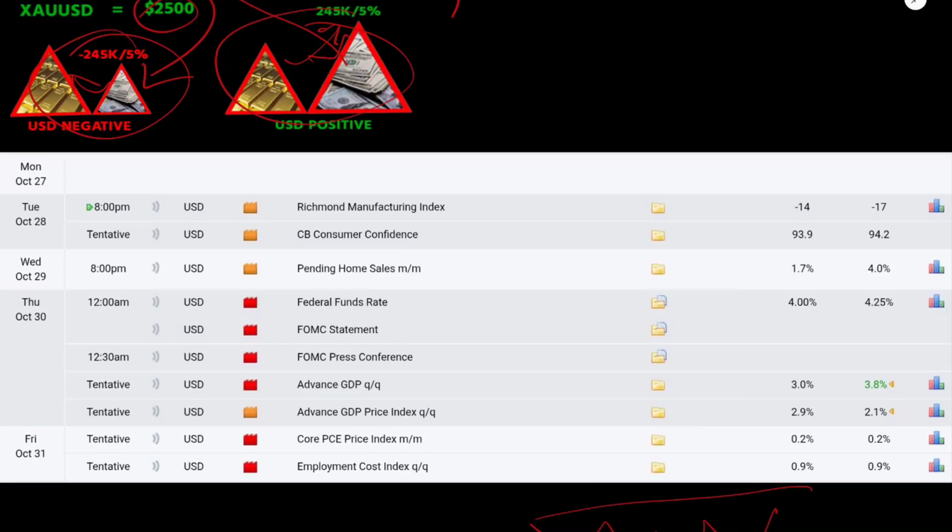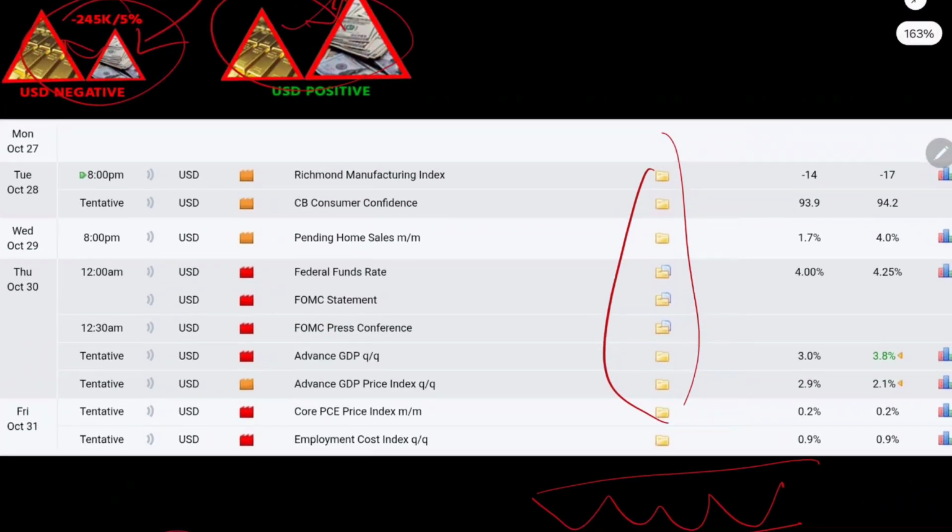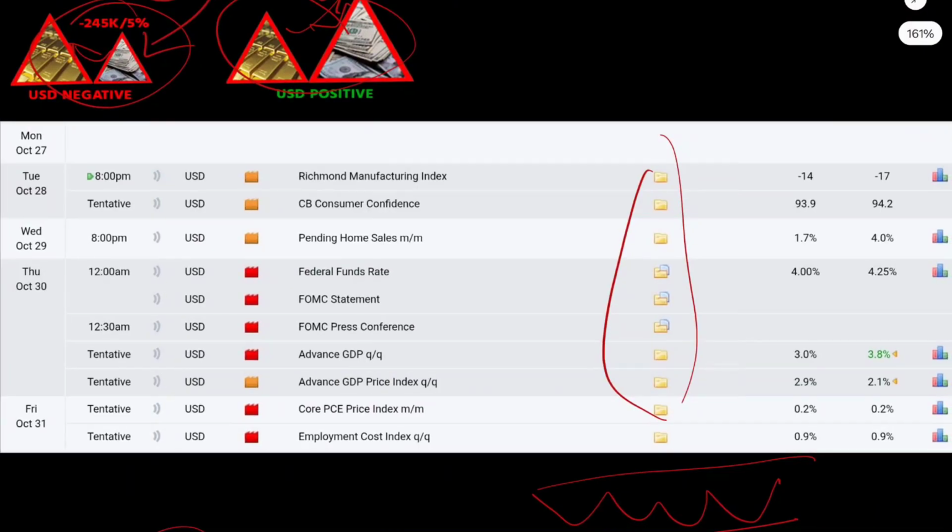Okay, let's get back to our analysis. As you consider, I already told you two kinds of news can come around: one from the economic calendar, and another from other sources like Truth Social and X or Twitter.